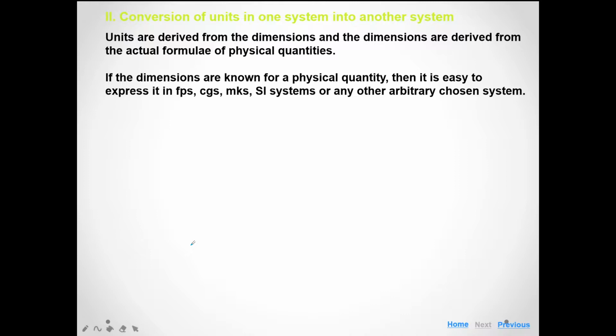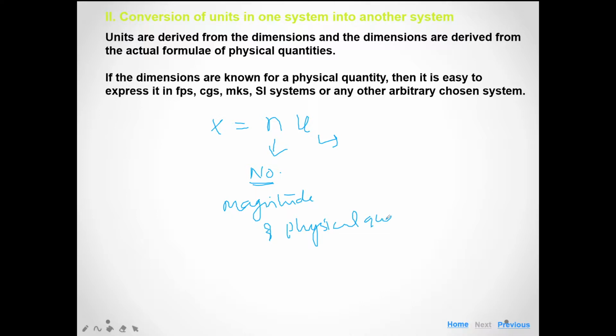The measurement of any physical quantity x is written in the form of nu. Here n is the number, or we can say the magnitude of the physical quantity, and u is the unit of that physical quantity.